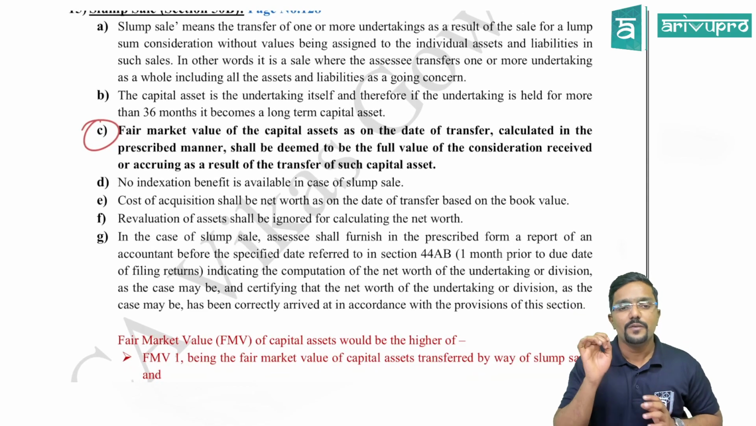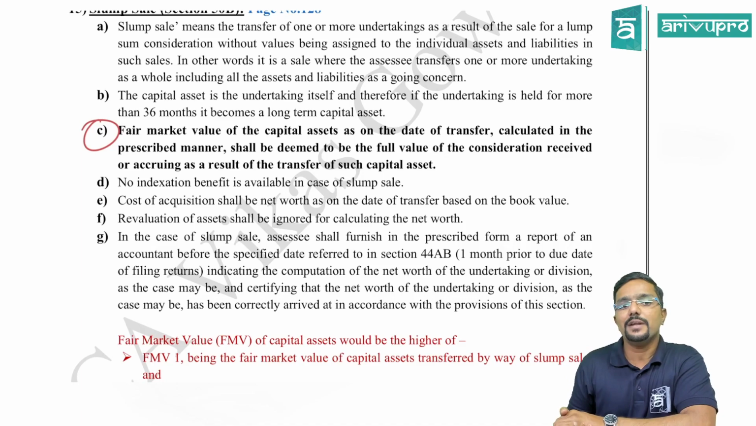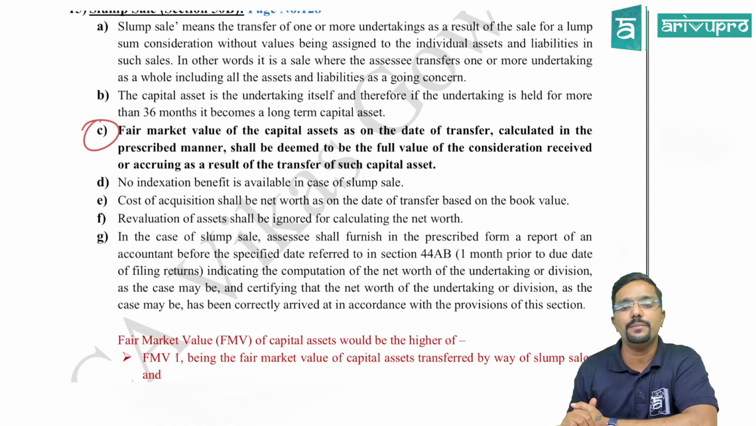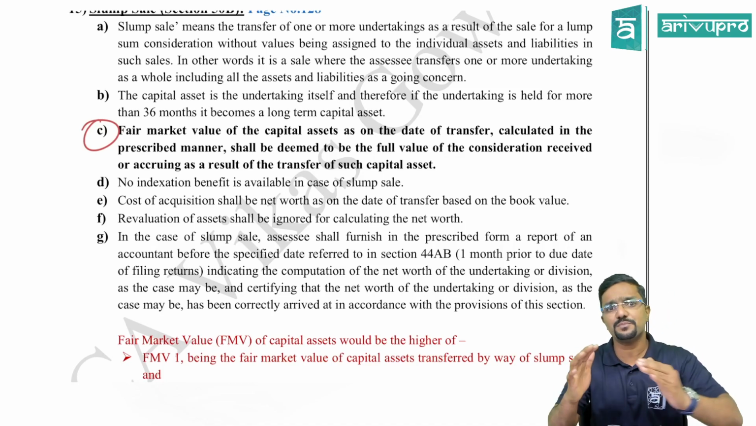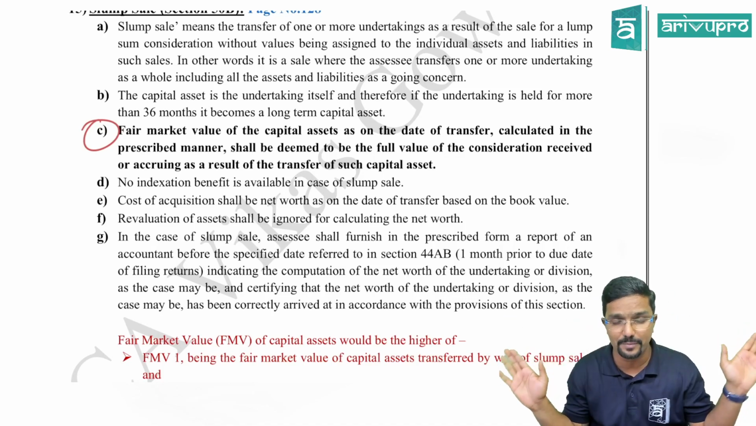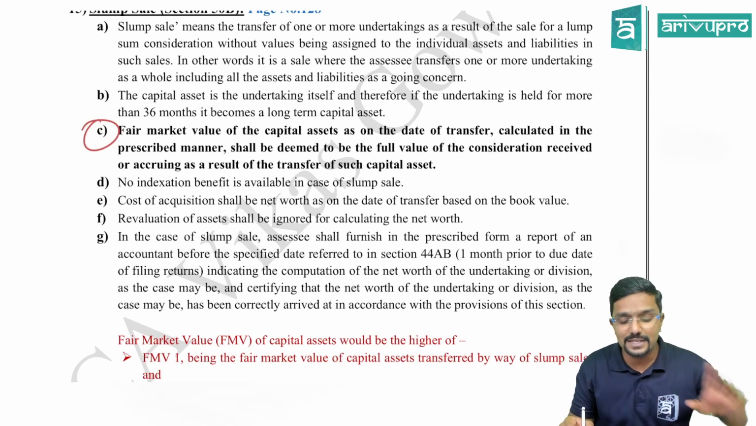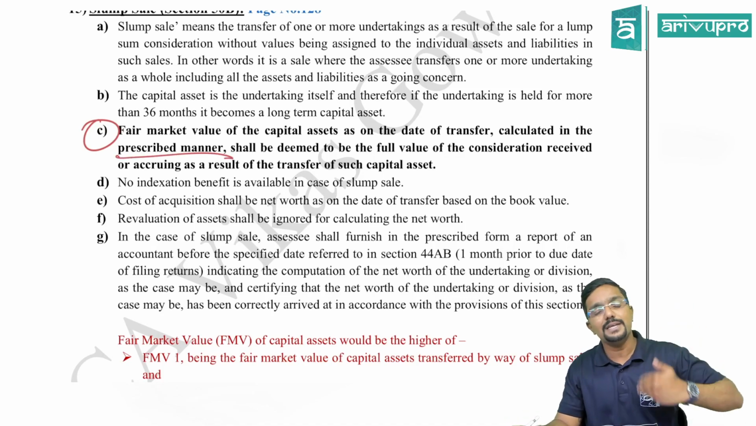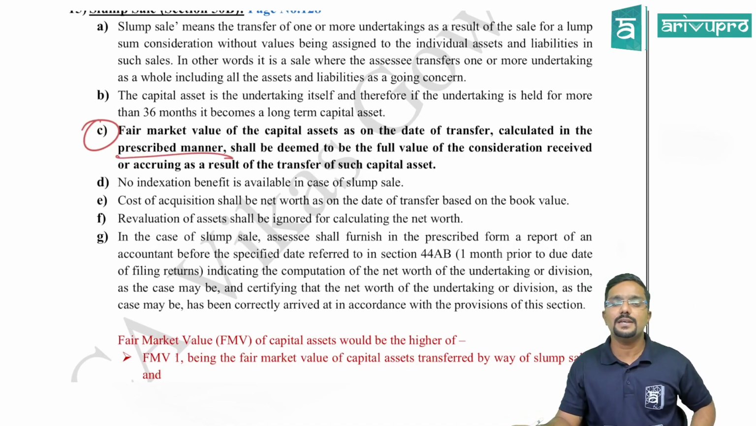Coming to the C point: fair market value of the capital asset as on the date of transfer, calculated in the prescribed manner, shall be deemed to be the full value of consideration received or accruing as a result of transfer of such capital asset. This point was already there. This is not an amendment. Now, how to calculate this fair market value? They said in the manner as may be prescribed. So that manner is given now.